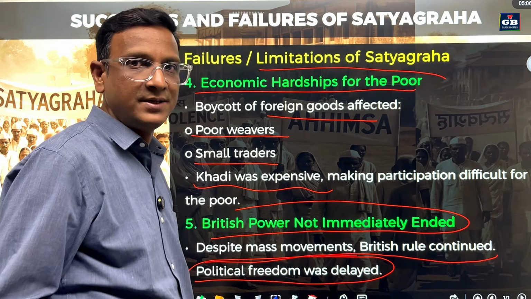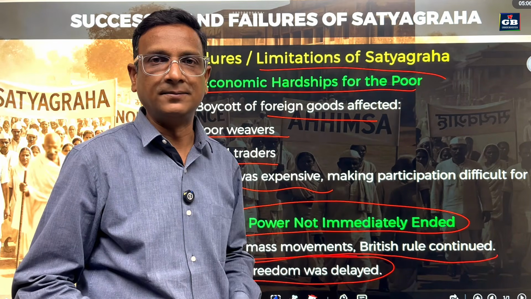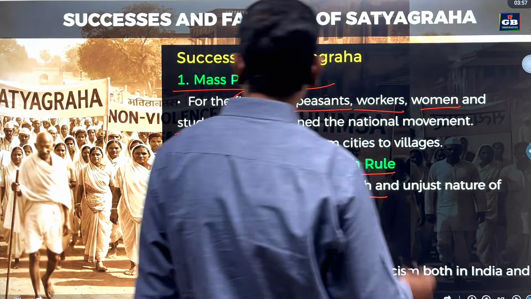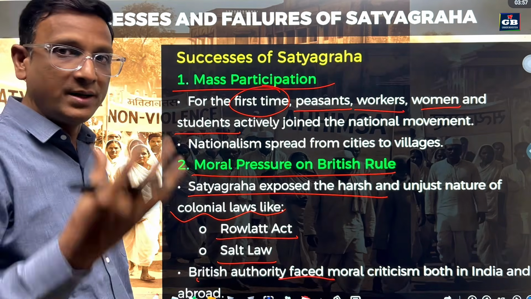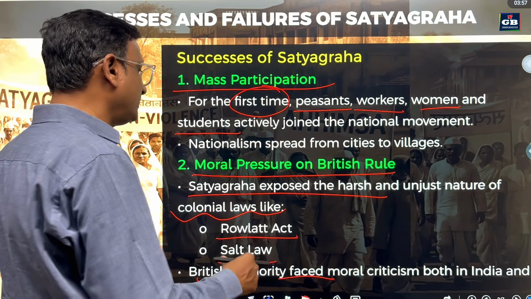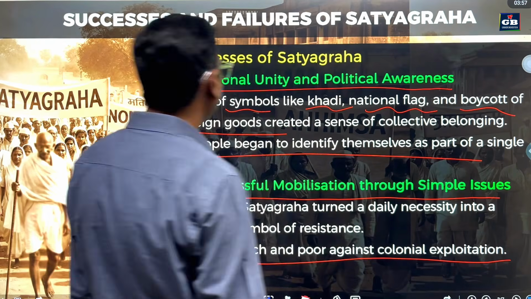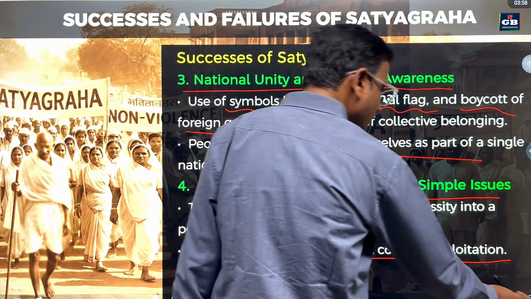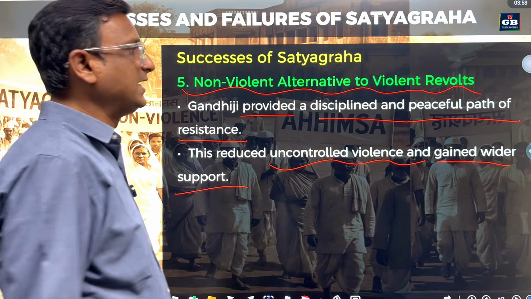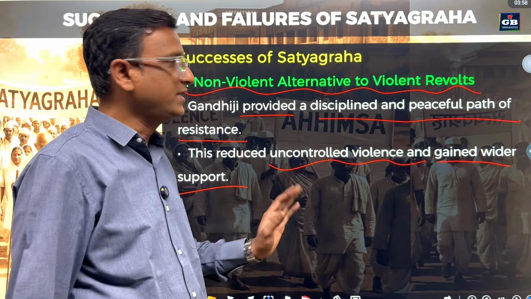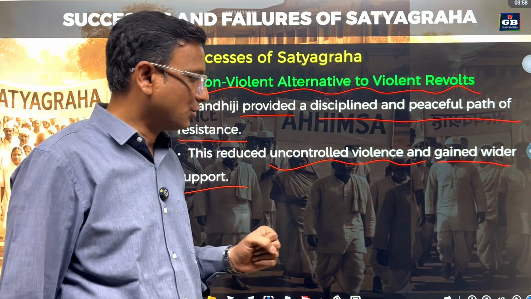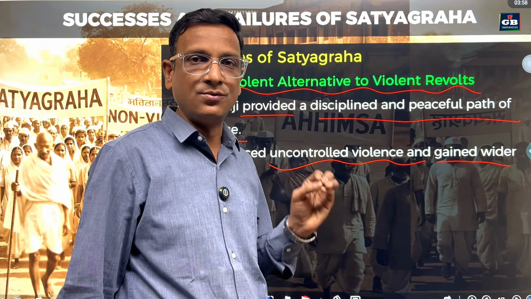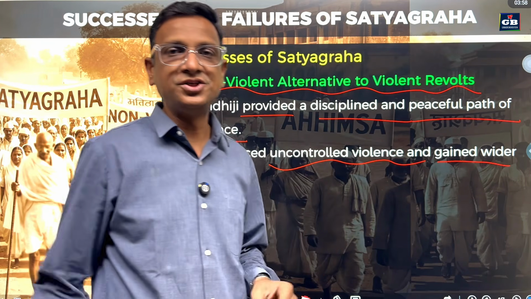So these are the limitations of Satyagraha. What were the successes of Satyagraha? One is mass participation. It could bring many people into the movement. Moral pressure on the British, national unity and political awareness, successful mobilization through simple issues, a non-violent alternative to violent revolts. So this is all about Satyagraha, its benefits, its advantages and its limitations.